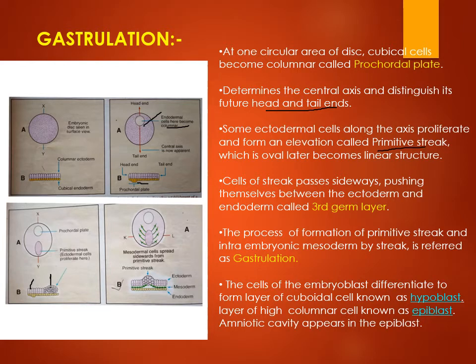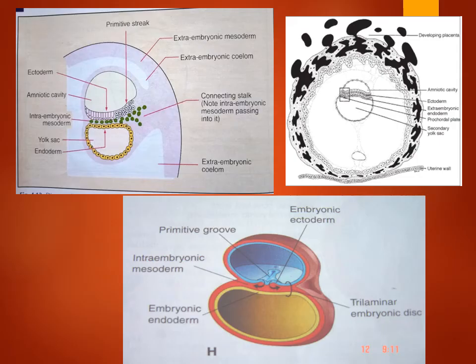When the cells of the primitive streak grow laterally, they get incorporated between the endoderm and ectoderm, and form the third germ layer, which is called the mesoderm. You can clearly visualize the tall columnar ectodermal cells, the flat endodermal cells, and the lateral cells of the primitive streak, which form the mesoderm by this folding.